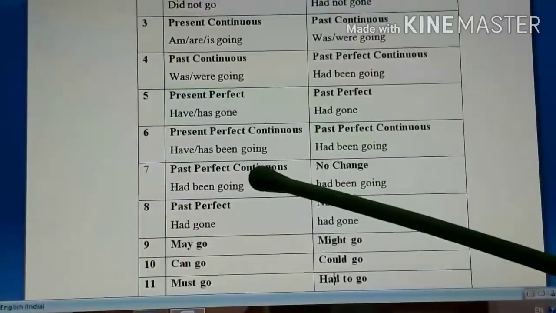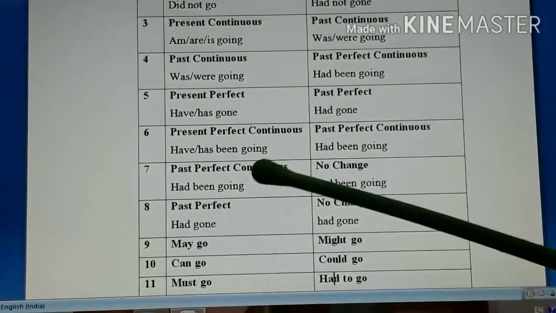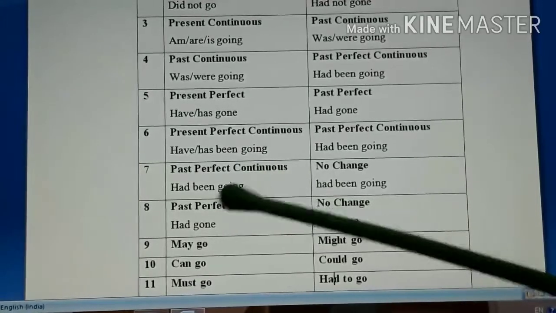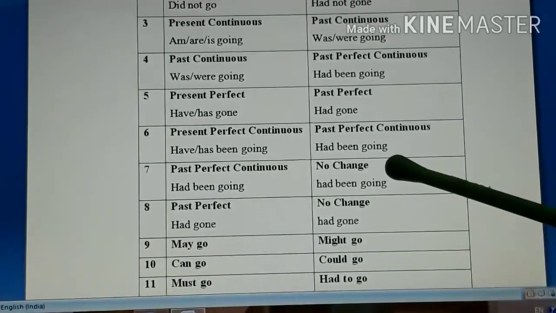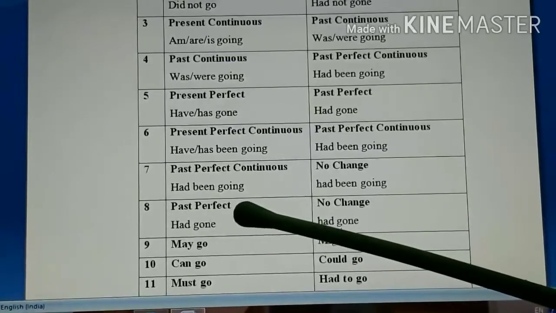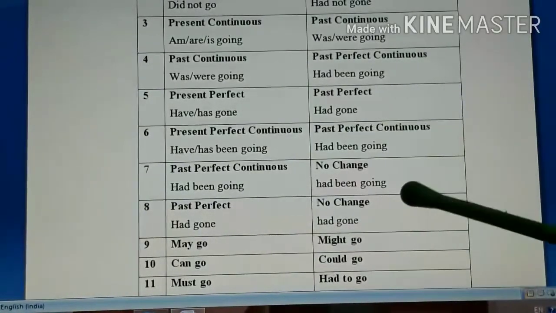Then past perfect continuous, if it is given in direct speech, so there is no change. Okay. Had been going, so no change. Had been going, it will remain the same. Similarly, past perfect is given, there also no change. Had gone will remain had gone.